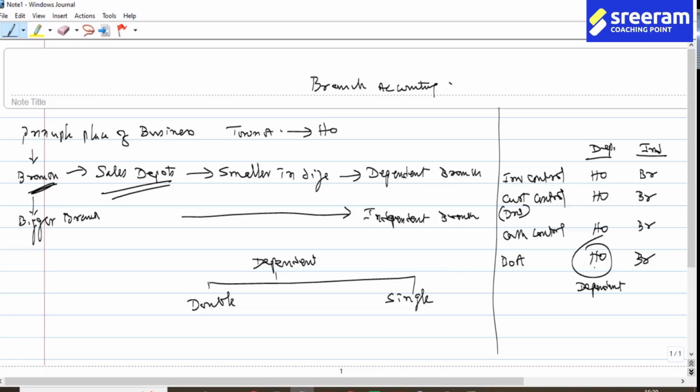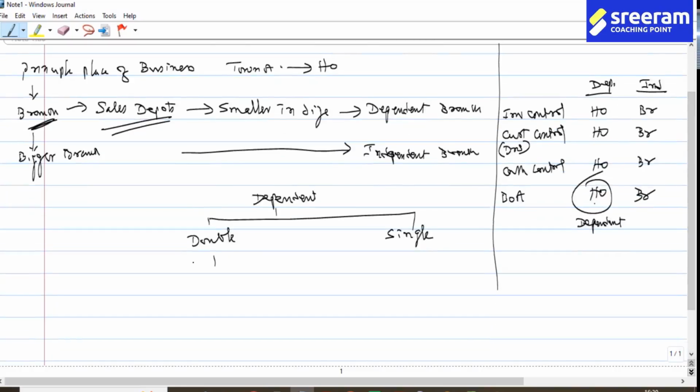In the case of double entry, once again, you have two different methods of doing it. One is the stock and debtors system, and the other one is the debtors system.